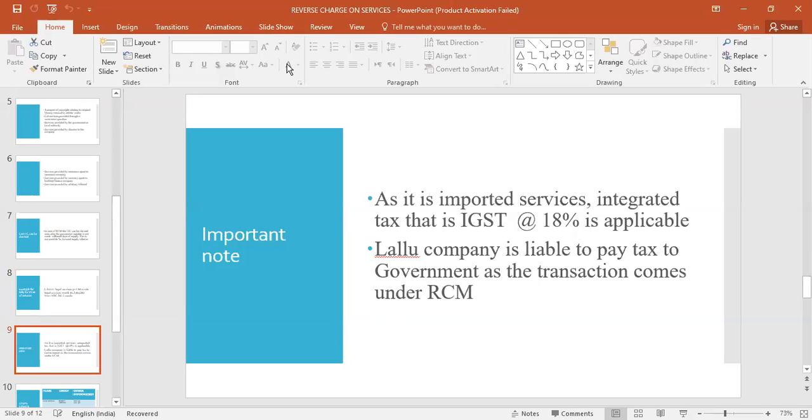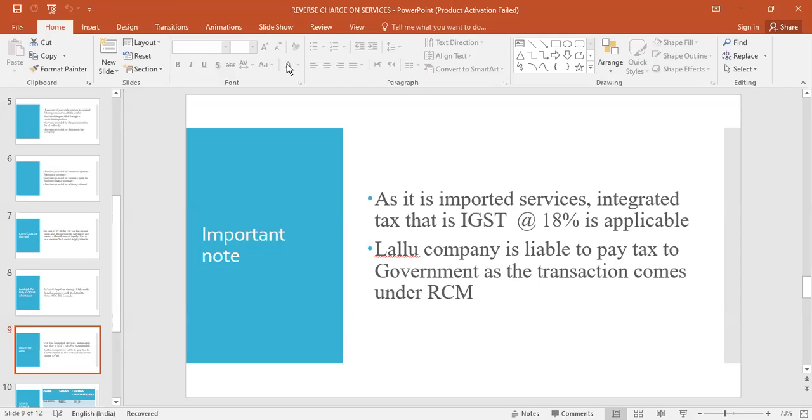Now who has to pay tax? Lallu company, Lallu Legal Services Private Limited. They are liable to pay tax to the government as the transaction comes under the RCM. What is the RCM? Reverse Charge Mechanism. So Lallu company, as a buyer, has to pay tax because it's importing services from abroad.